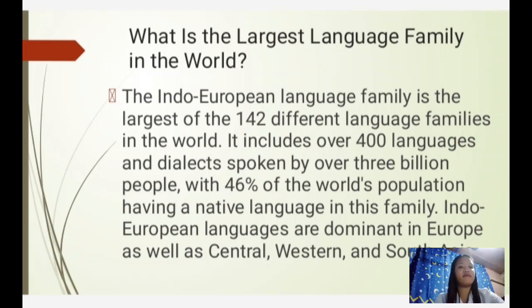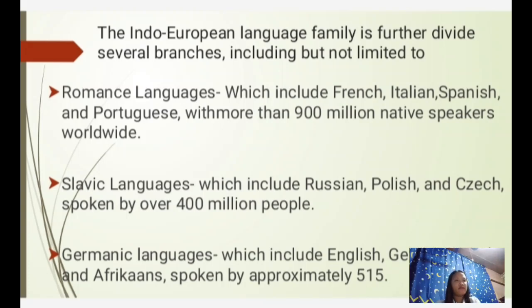And next, the Indo-European language family is further divided into several branches, including but not limited to the Romance languages, Slavic languages, and Germanic languages. Romance languages include French, Italian, Spanish, and Portuguese, with over 900 million native speakers worldwide.